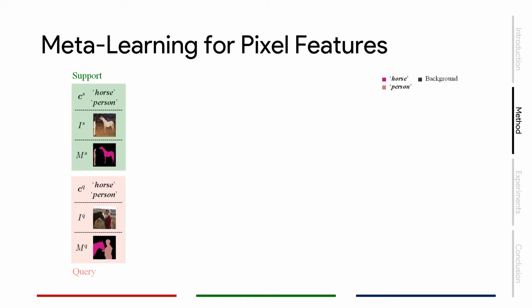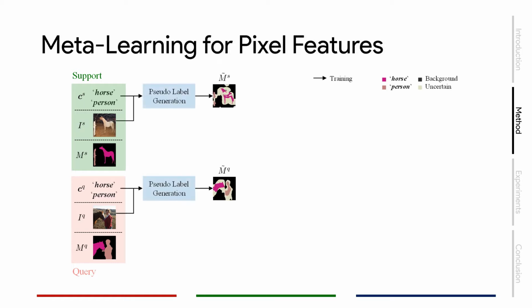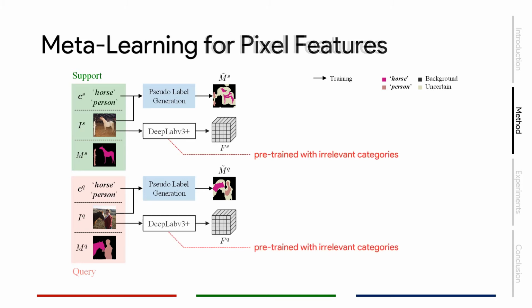The second phase consists of our pixel-level meta-learning framework. Following the episodic training scheme, we sample support and query sets at each episode. The input image and its image-level labels are fed into our pseudo-label generation model, resulting in pseudo-masks M tilde. We use our backbone network DeepLab v3+ to extract pixel-level features of the input images. Here we note that the backbone is trained with irrelevant categories, which means that both base and novel categories are excluded from the backbone's training dataset.